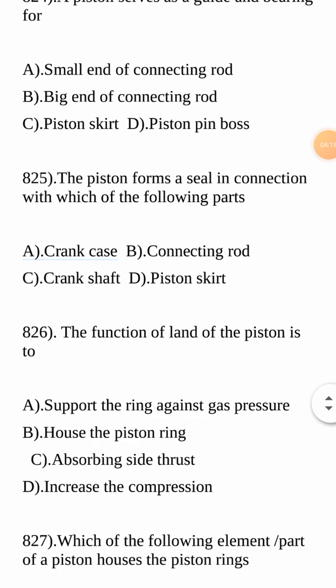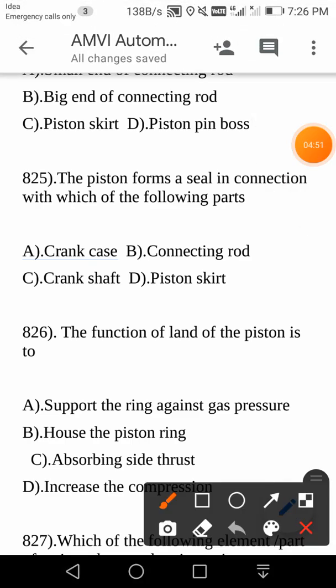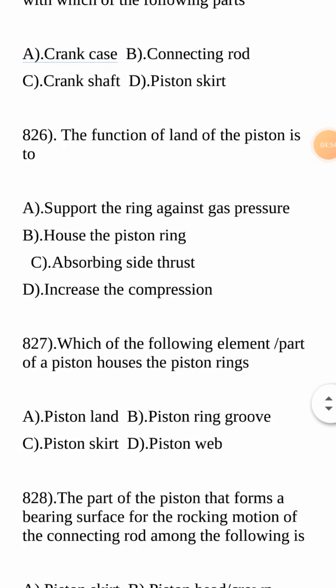Next question. The piston forms a seal in connection with which of the following parts? This is a good question, boys, so please concentrate and mark it as important. Is it the crankcase, the connecting rod, the crankshaft, or the piston skirt? The doubt is between crankcase and piston skirt, because the other things are totally different parts. The answer is that the piston forms a seal in connection with the crankcase. Your answer is A. Next question.